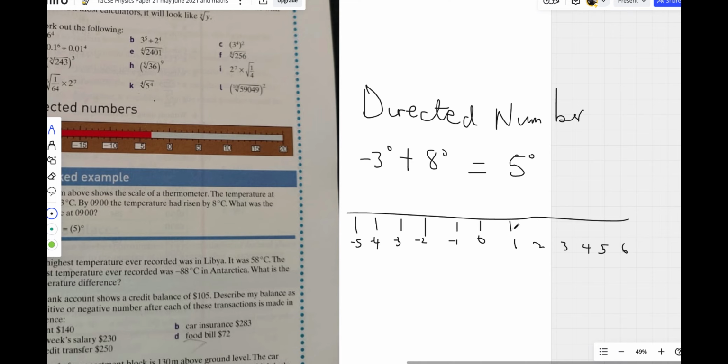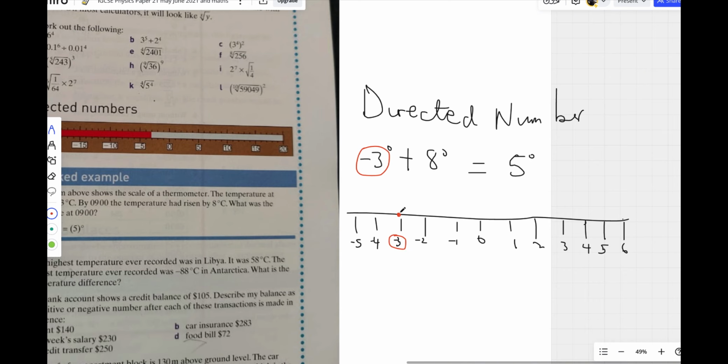Now the question says -3 plus 8. When you go to a directed number, you start with the first sign. So when they say -3, we go to -3. That's where you start from. The next sign, if it's plus, you count to the right. If it's minus, you count to the left. The second sign tells you which direction to go, while the first tells you the number to start from.